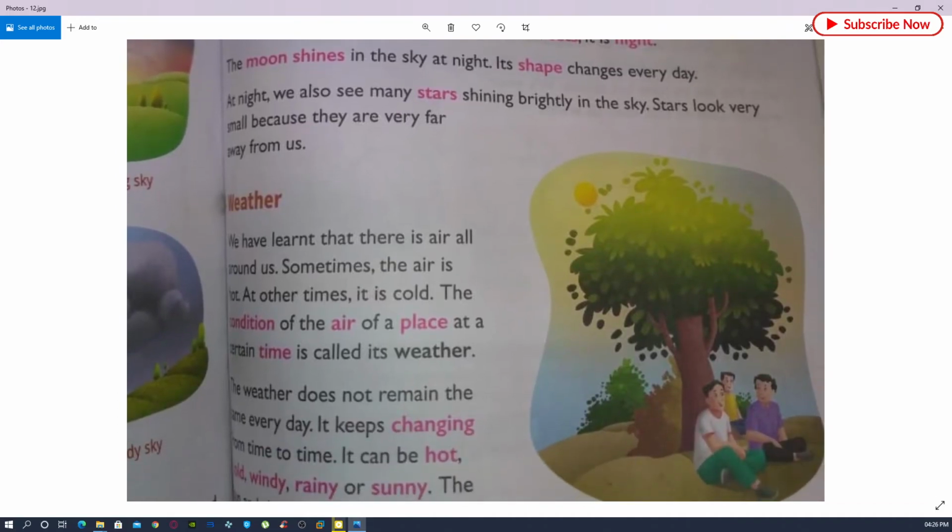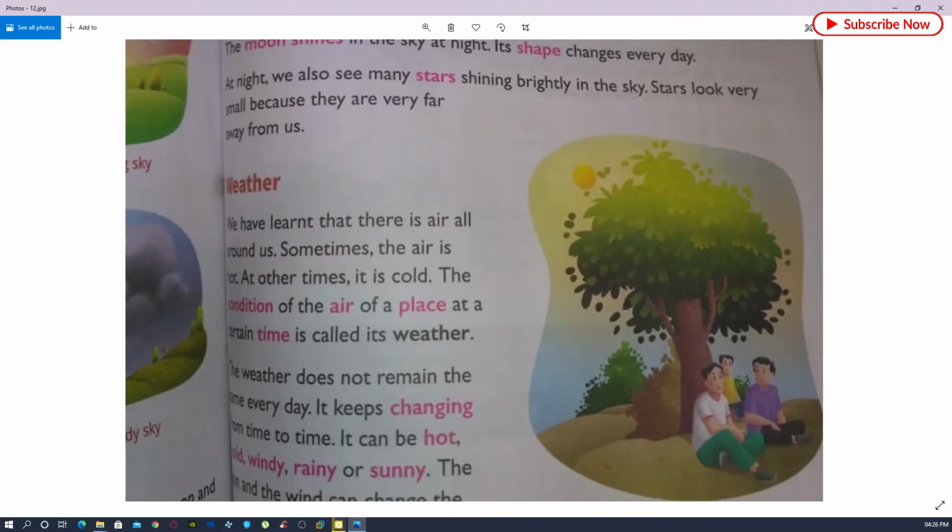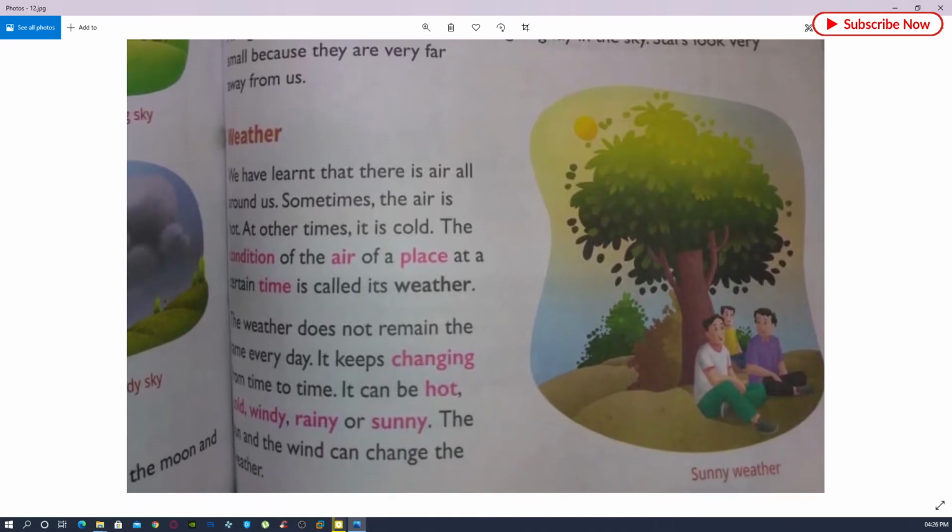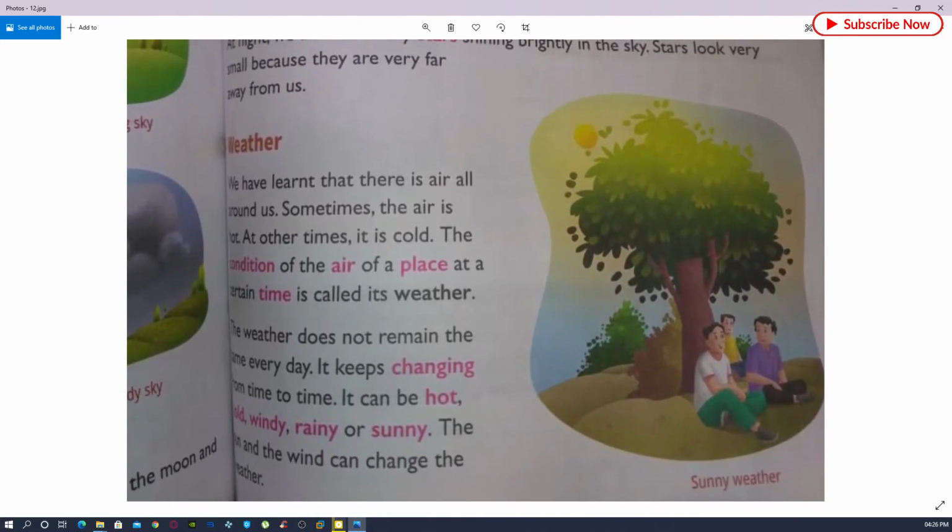Then there is a topic. The name of the topic is weather. We have learned that there is air all around us. Sometimes the air is hot, and sometimes the air is cold. That is weather. On our earth, weather changes every day.